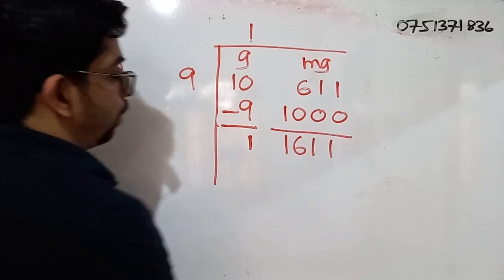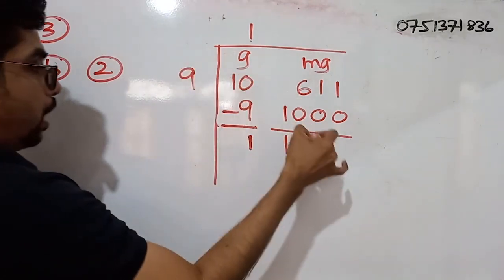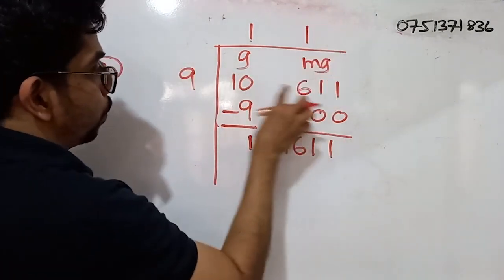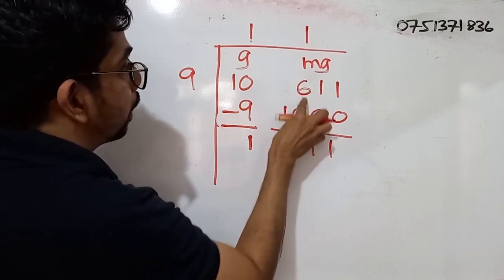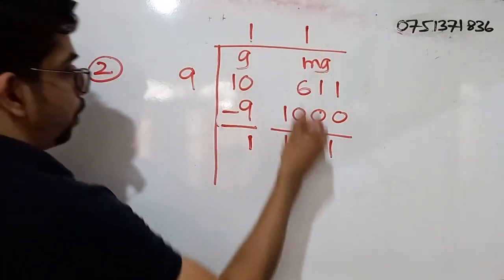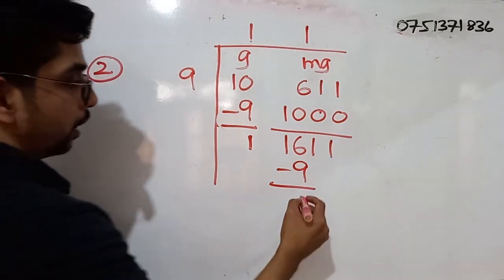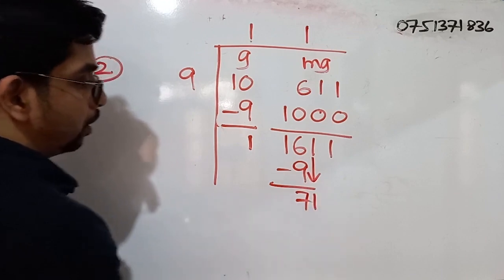So we get what? 1611. How many 9s are there for 16? 1. So when you are writing 1, you have to write 1 on top of this 6, right? Okay. So 9 times 1, what is that? 9. 16 minus 9, what do you get? 7. Then we drag down this 1.